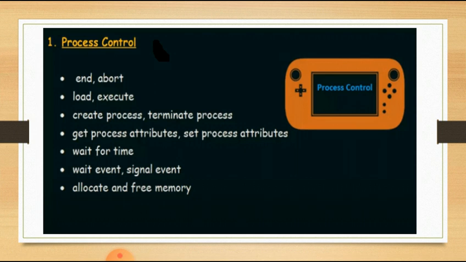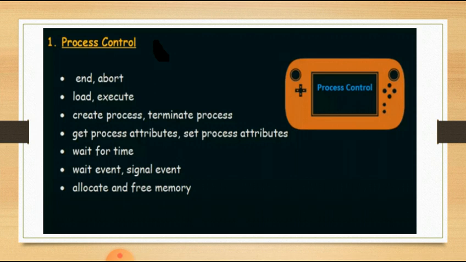The normal way is without any interruption or error occurrence, it completes its execution, and in that case we terminate our process. The second, abnormal way, is that if any error occurs in between the process execution, it terminates in the middle. That is an abnormal termination.